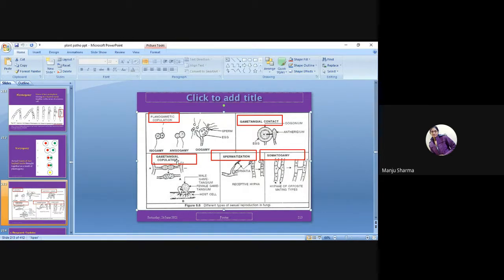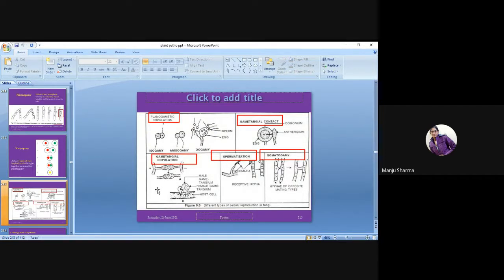Then in gametangial contact, both come together and here both are attached with each other.